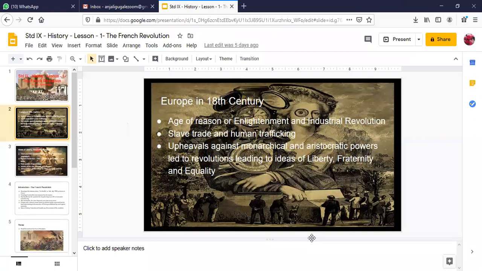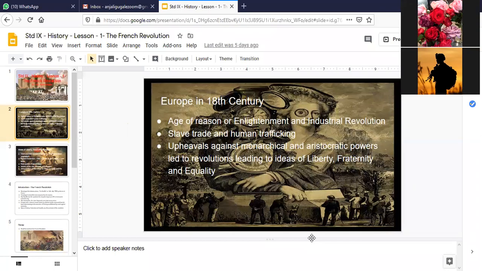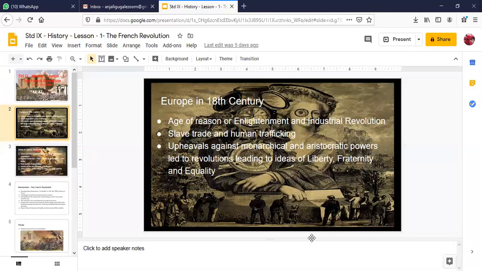But then gradually, when the age of reason and thinking started happening, then later on, to give you one example, Ferdinand Magellan took the revolution of the earth to prove that earth is spherical in shape. These things gradually started happening that led to the industrial revolution by the 17th and the 18th century, when we have inventions of the printing press, the invention of the steam engine by James Watt, and various other inventions that led to the setting up of industries in Europe, and eventually later on the colonization of various countries.